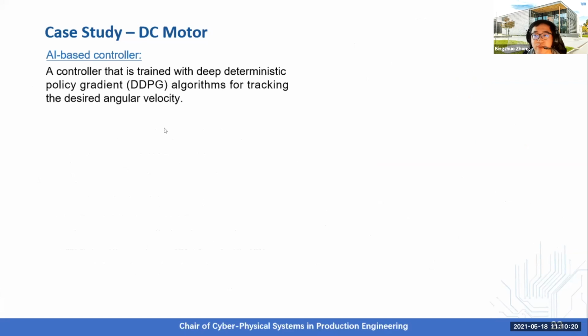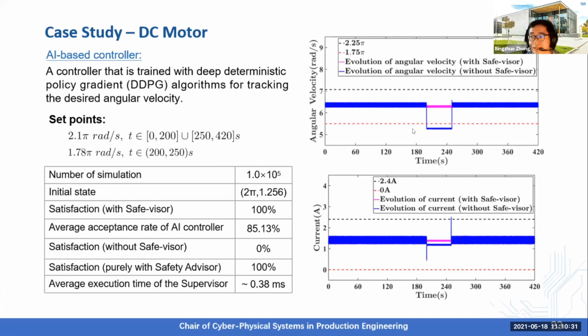For demonstration, we use an AI-based controller that is trained by the DDPG algorithm for tracking the desired angular velocity. And here's our set point configuration. And here's the simulation result. We simulate the case study 10 to the power of 5 times, and we see that when using the Safe-visor architecture, all the traces satisfy this specification, so that eta is respected. Meanwhile, more than 85% of the inputs provided by the AI-based controller can be accepted.